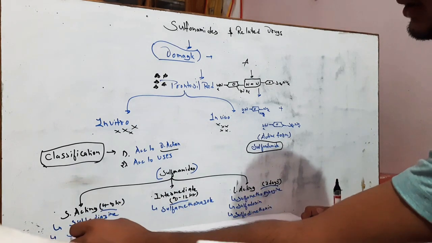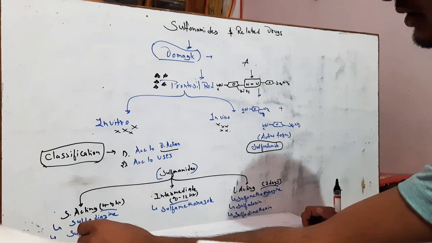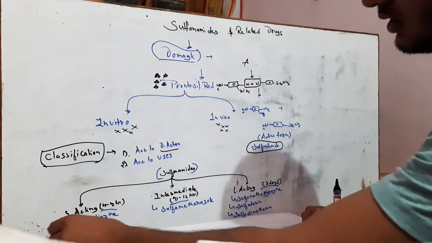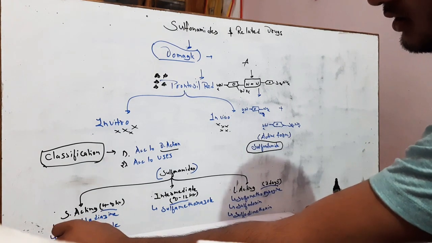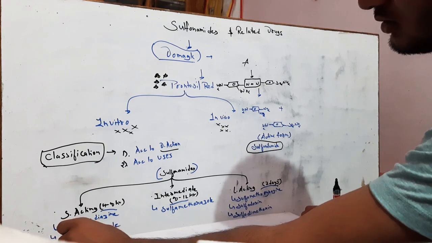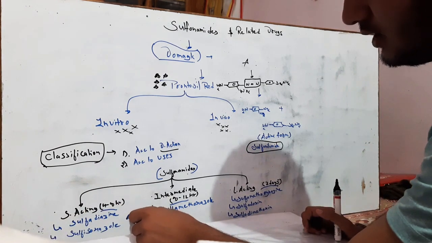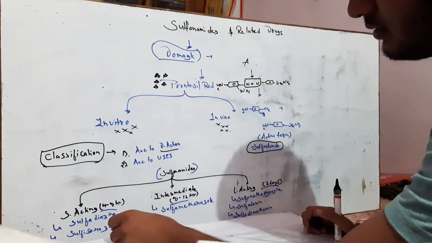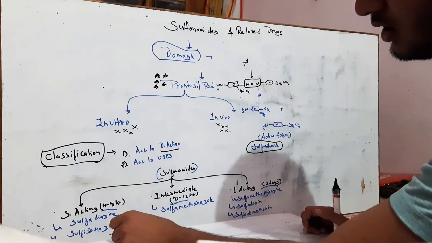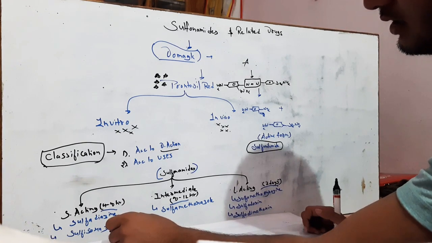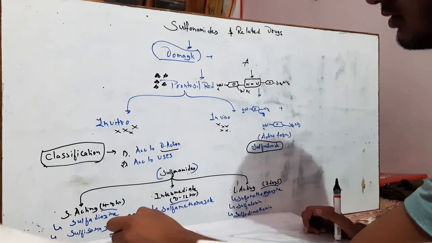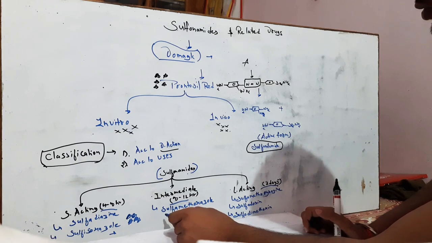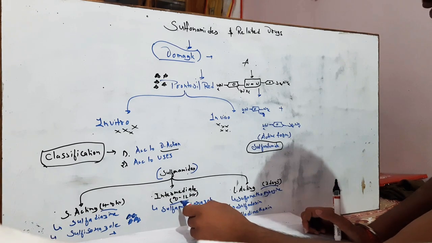The first group is short acting. There are two drugs in the short acting group, whose action is 4 to 8 hours. First is sulfadiazine and another is sulfisoxazole. Out of these two drugs, sulfisoxazole is highly soluble in urine and has low toxicity, and it is eliminated easily through the kidney and shows fewer adverse effects than all the other sulfonamide drugs. Then the intermediate acting drug is sulfamethoxazole, whose action is 8 to 12 hours.